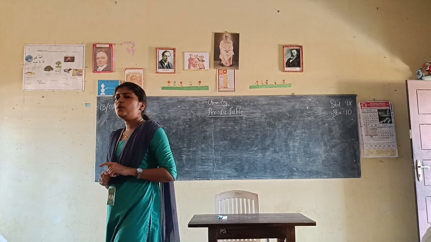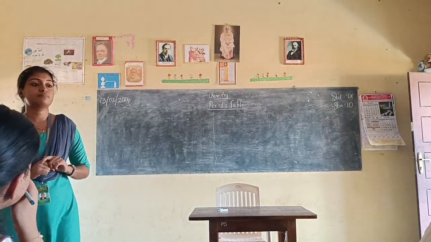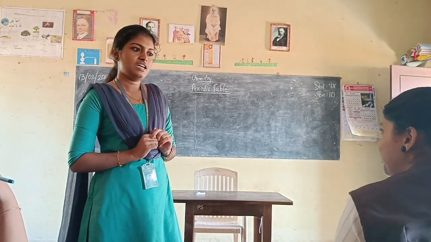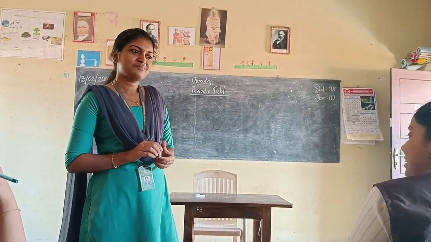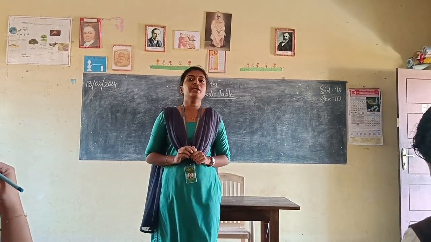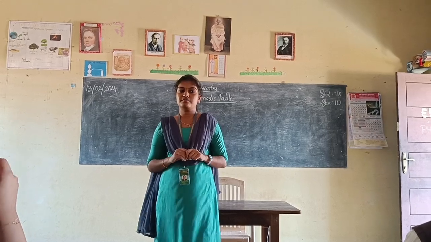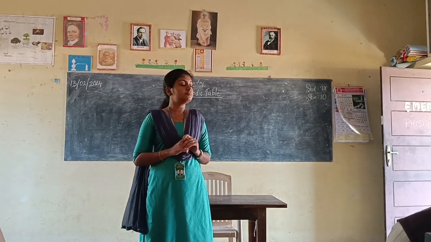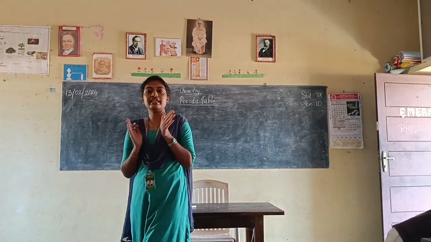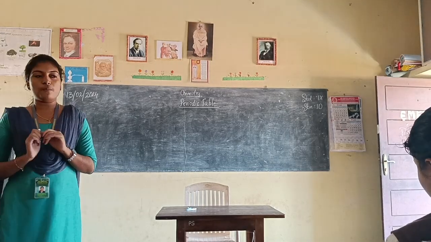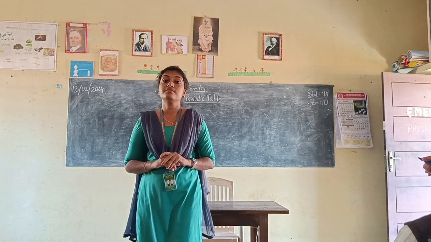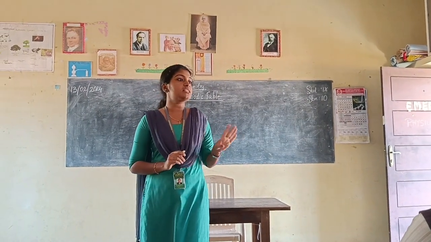Then who proposed triads? Dobereiner. Dobereiner proposed triads. Then can anybody tell what is the arrangement in triads? Can you define a triad? The three elements are arranged with similar properties. That is Dobereiner's triads. Then who proposed octaves? Newland. Very good. Newland's octaves.